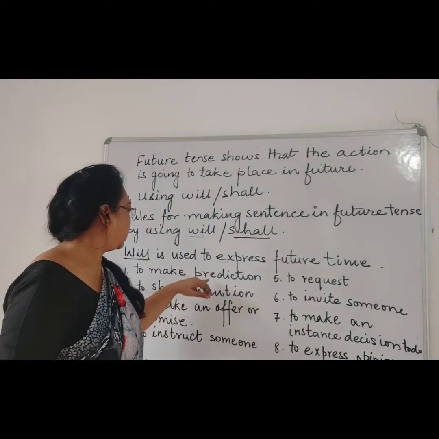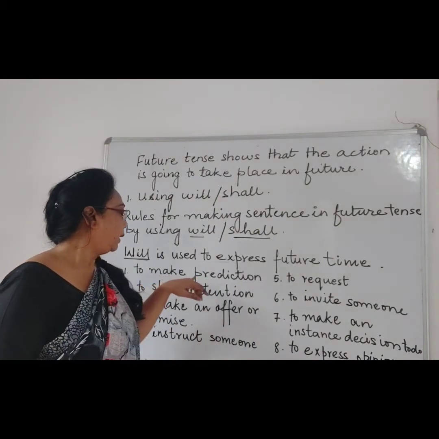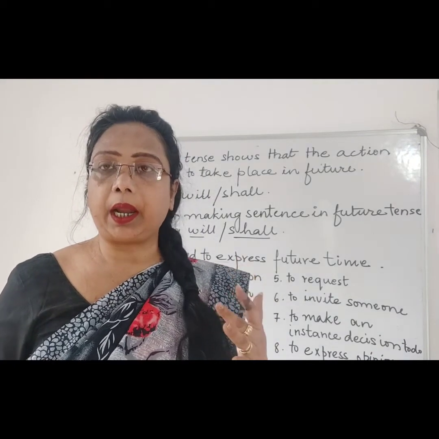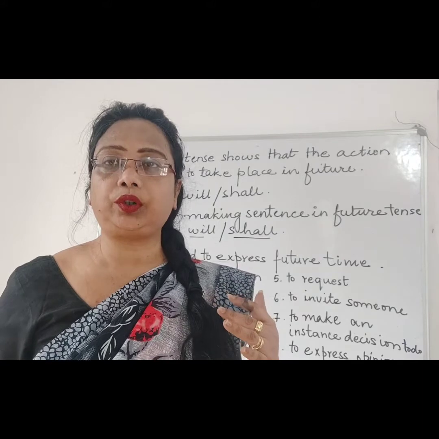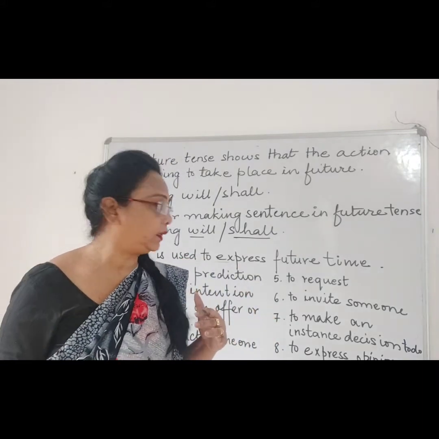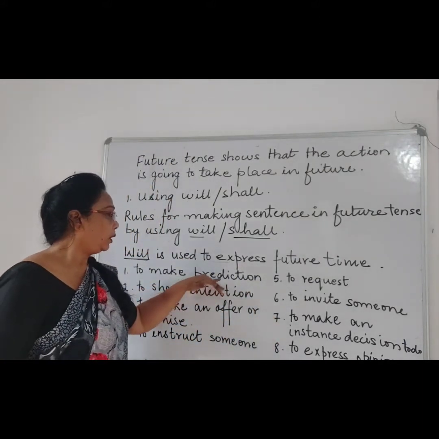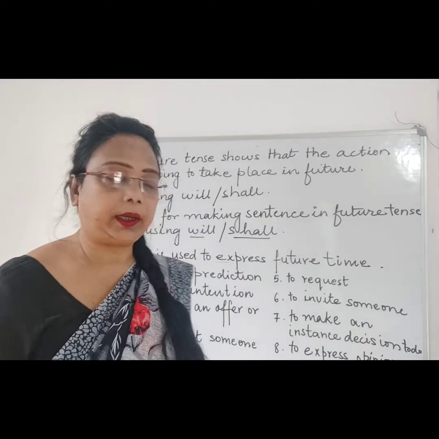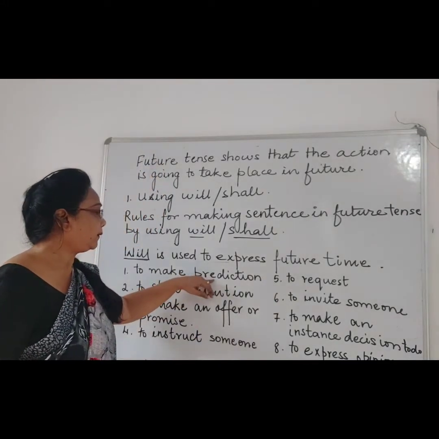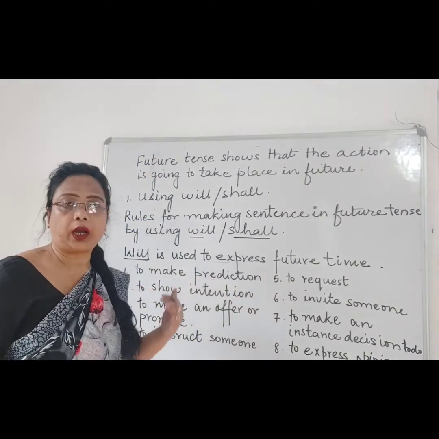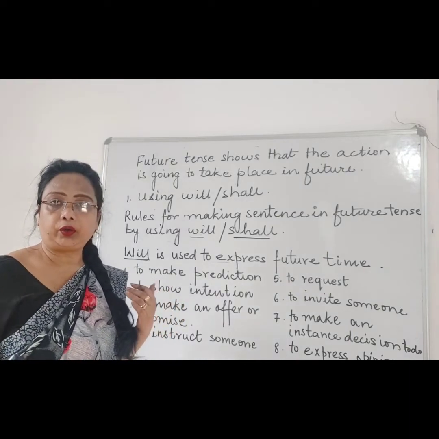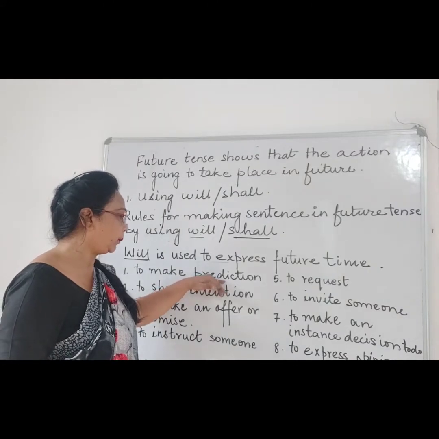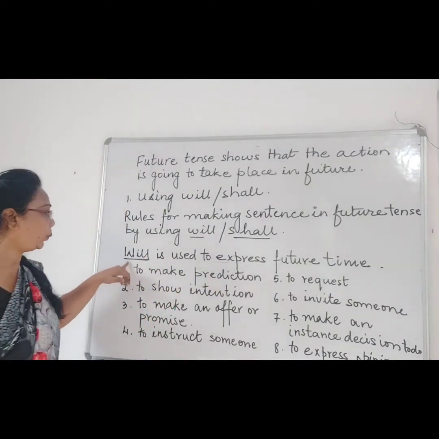Like over here, you can say that it will rain today at midnight. So the weather report has forecasted, gave a prediction, that it is going to rain at midnight, right? So prediction means forecast, foretell. When we are making a sentence related with prediction, then we are going to use will.